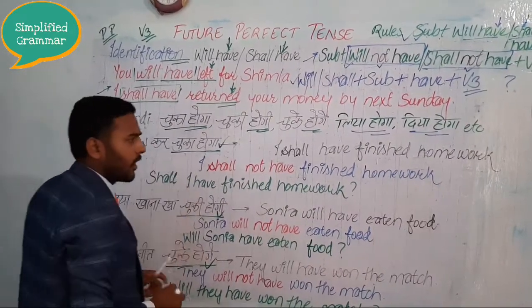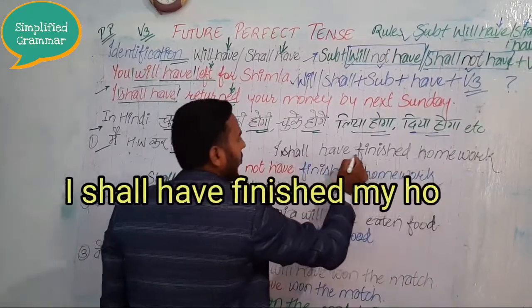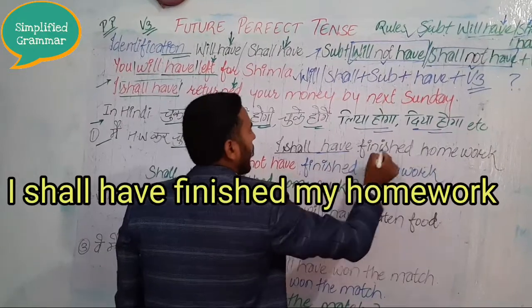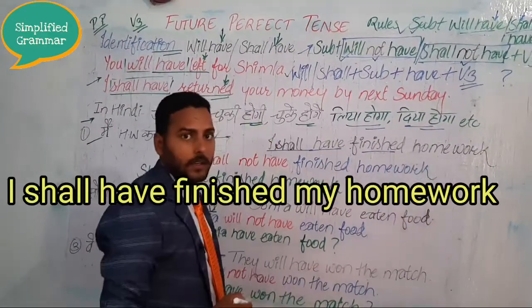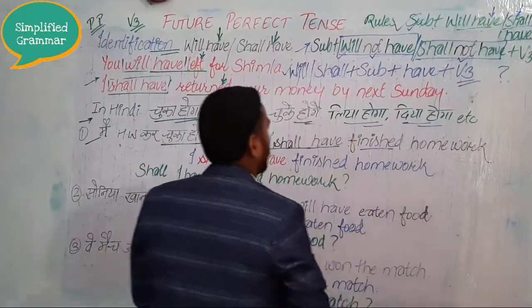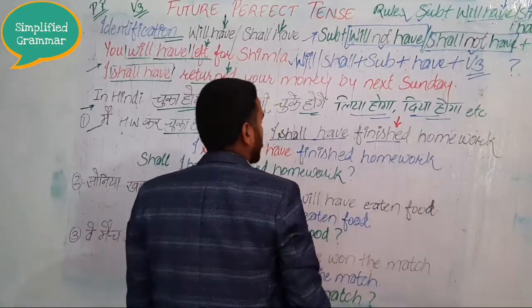Look at the first example: मैं होमवर्क कर चुका होऊंगा. I shall have finished my homework. You can see shall have along with the third form of the verb. I already taught you we use the third form of the verb in the perfect tenses.